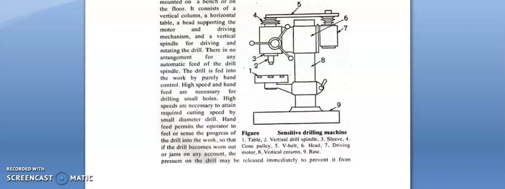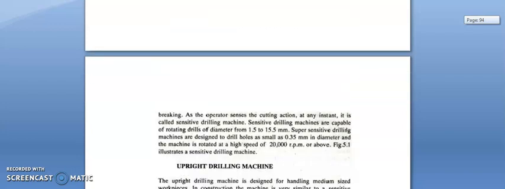if the drill becomes worn out or jams on any account, the pressure on the drill may be released immediately to prevent it from breaking. As the operator senses the cutting action at any instant, it is called a sensitive drilling machine. Sensitive drilling machines are capable of rotating drills of diameter from 1.5 to 15.5 mm.